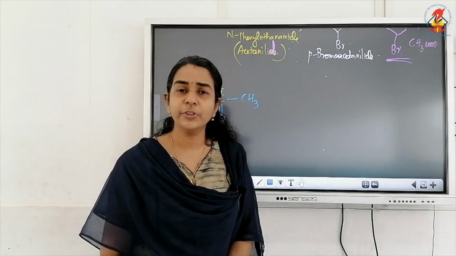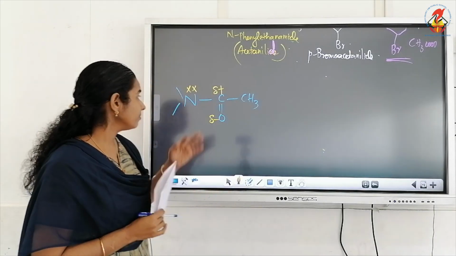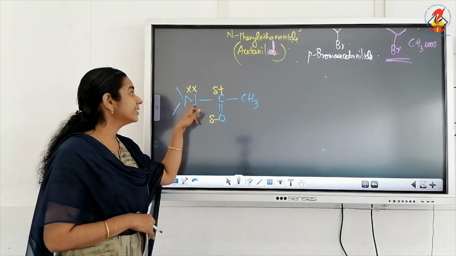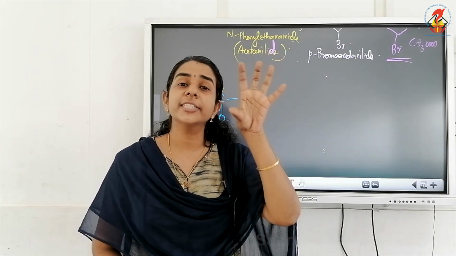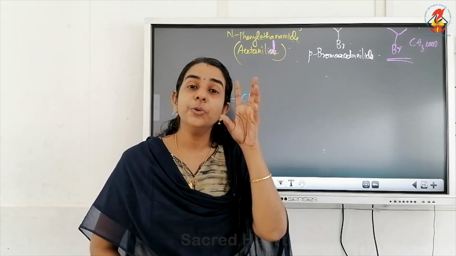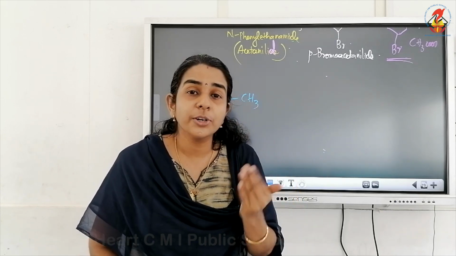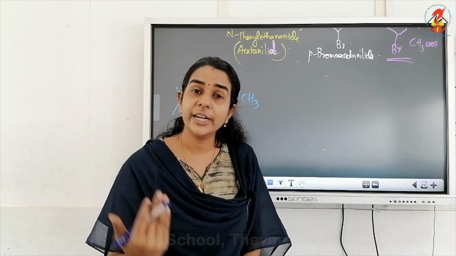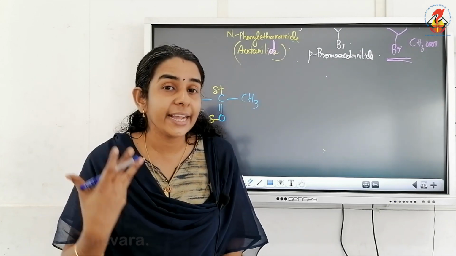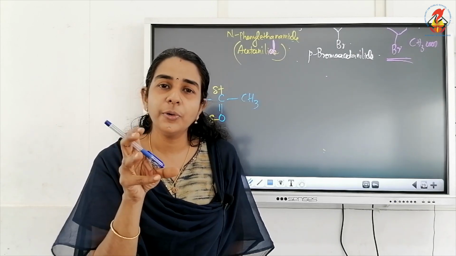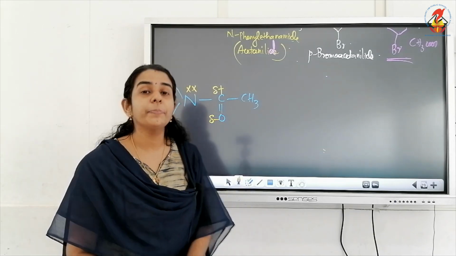Now we know the reason for the highly activating nature of the NH2 group, isn't it? What is the reason? The lone pair on the nitrogen atom of aniline is responsible for the resonance, and due to resonance the benzene ring becomes more electron rich. Due to resonance, electron density increases at the ortho and para positions, so aniline becomes very, very active. So the main reason for the ortho-para directing and activating nature of aniline is the presence of this lone pair on nitrogen.